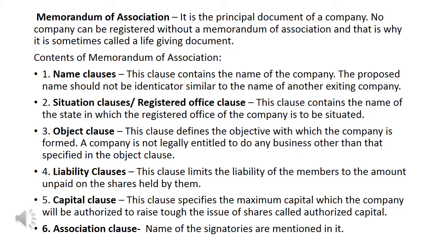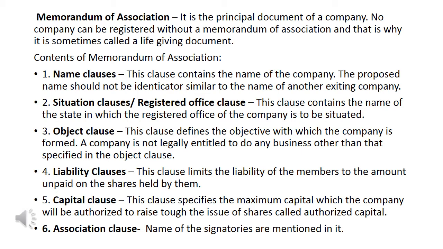Number 5 is capital clause. This clause specifies the maximum capital which the company will be authorized to raise through the issue of shares, called authorized capital. It is not that a company can issue any amount of shares, but a company can issue whatever is written here in the capital clause. How much maximum capital a company can collect should be written in the capital clause, and it should be checked and authorized by the registrar of companies.